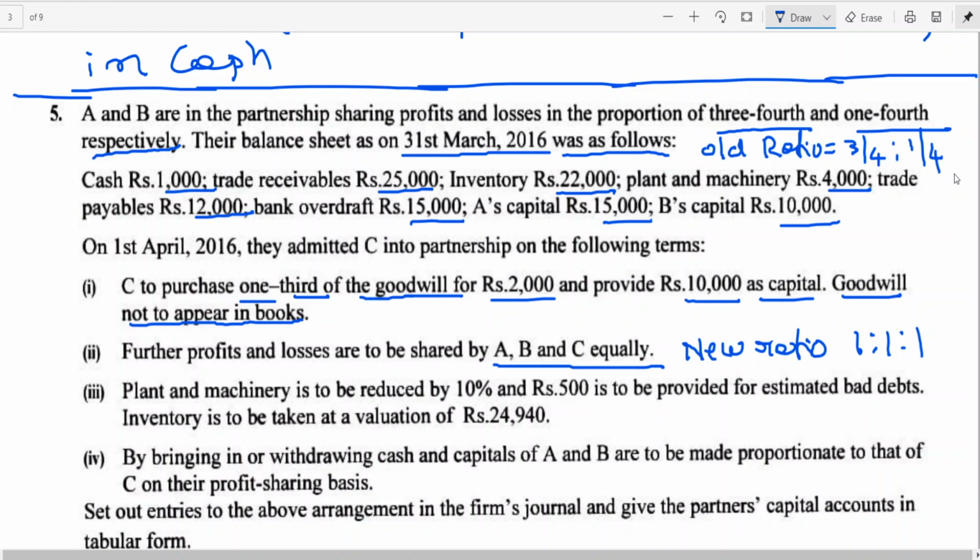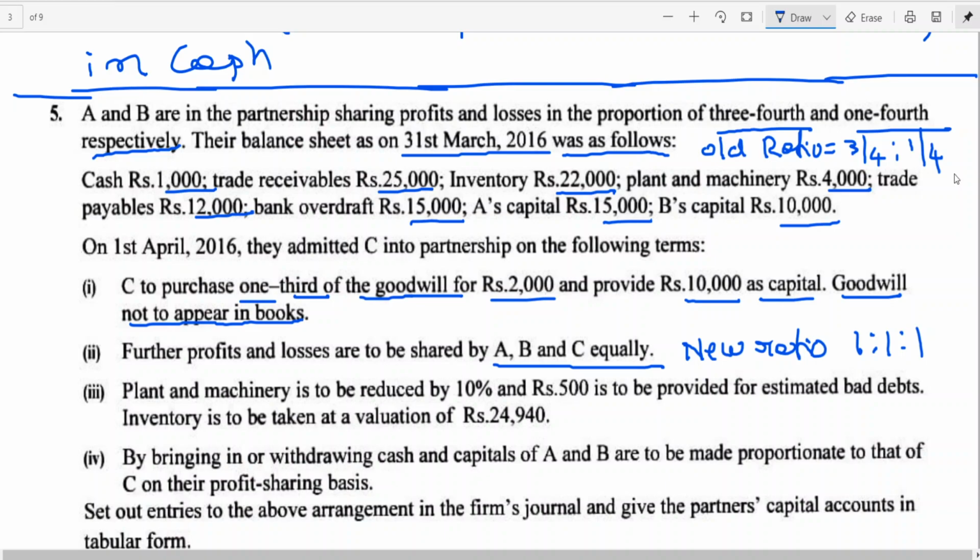Three by 4, 1/4. When the old ratio is given and the new ratio is given, old minus new is the sacrificing ratio. Okay. Plant and machinery is to be reduced by 10%. It will be taken to revaluation. And 500 rupees is to be provided for estimated bad debts. This is also to be taken to revaluation. Inventory is to be taken at a valuation of 24,940.